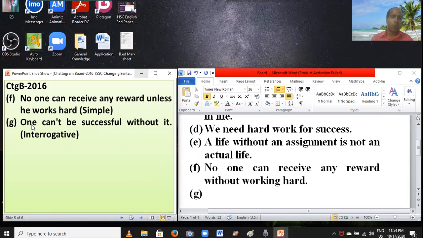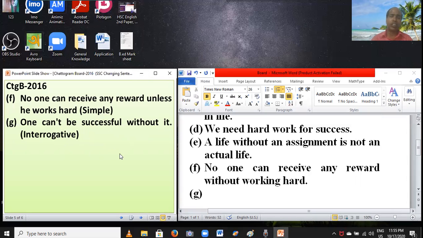Question G. One cannot be successful without it. Interrogative. Dear students, you have to change it into interrogative. Question: is there any auxiliary verb in this sentence? Yes, my dear students, there is an auxiliary verb in this sentence: "can", and this sentence is negative. So you have to set the auxiliary verb.